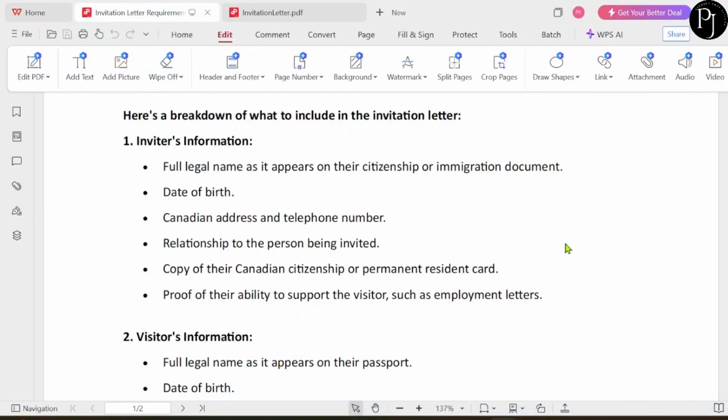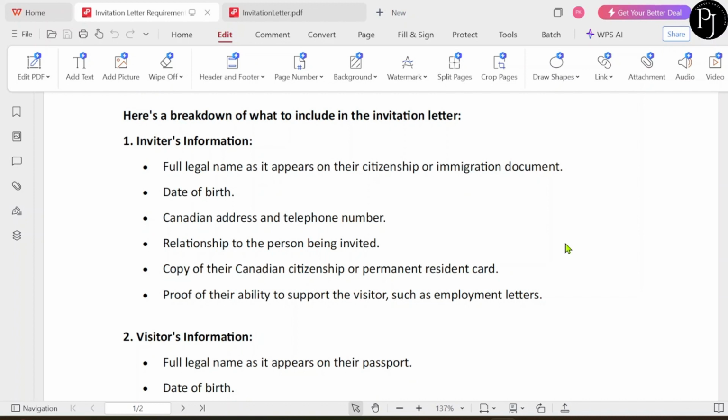Inviter's information. Inviter is the person who is inviting someone else from another country. The inviter's full legal name as it appears on their citizenship or immigration document should be there in the invitation letter. Their date of birth, Canadian address, telephone number, relationship to the person being invited, copy of their Canadian citizenship or permanent resident card. This thing is required if you're inviting your parents or grandparents on a super visa.